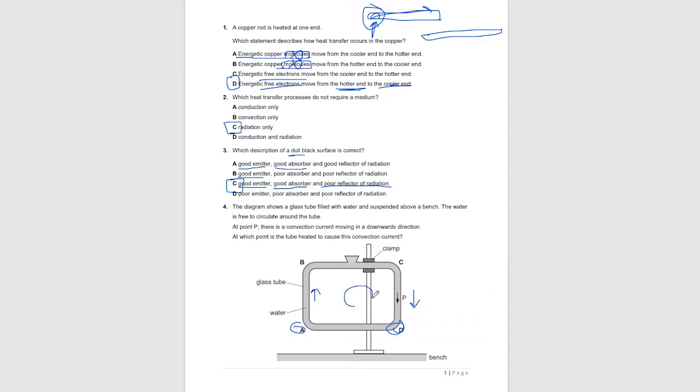in a clockwise rotation. So if water is heated at this end, the water molecules present in this region will expand, get less dense and start to rise up. And in this region, the cooler molecules will move downwards, which is shown by this arrow. Water molecules will move downwards and will create a convectional current in this direction. So A is the answer.